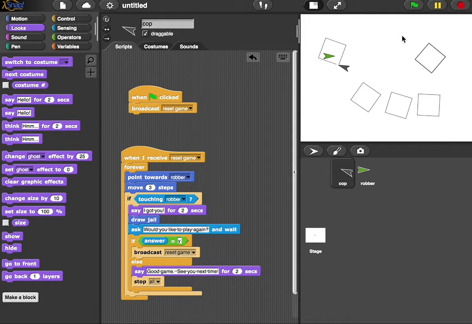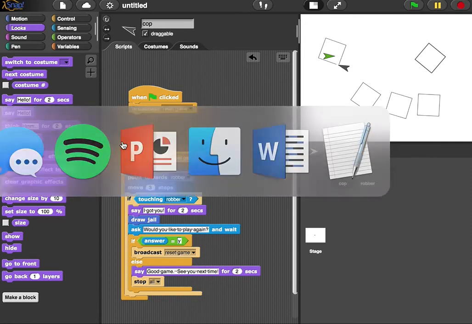Maybe tomorrow we will add a score, and maybe we could add some more fun things that happen when these two sprites interact. But for today, I think that's good. All right, see you tomorrow.